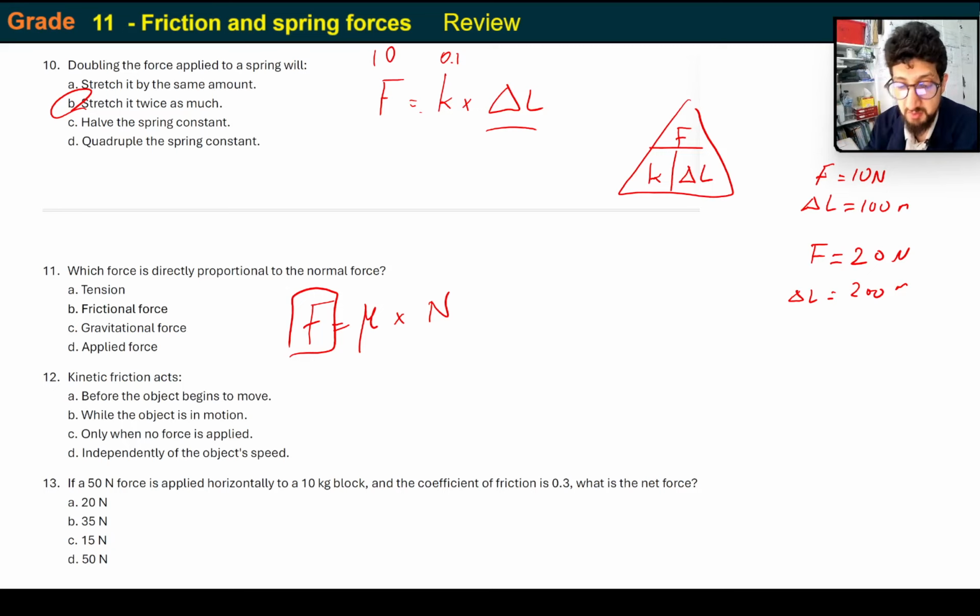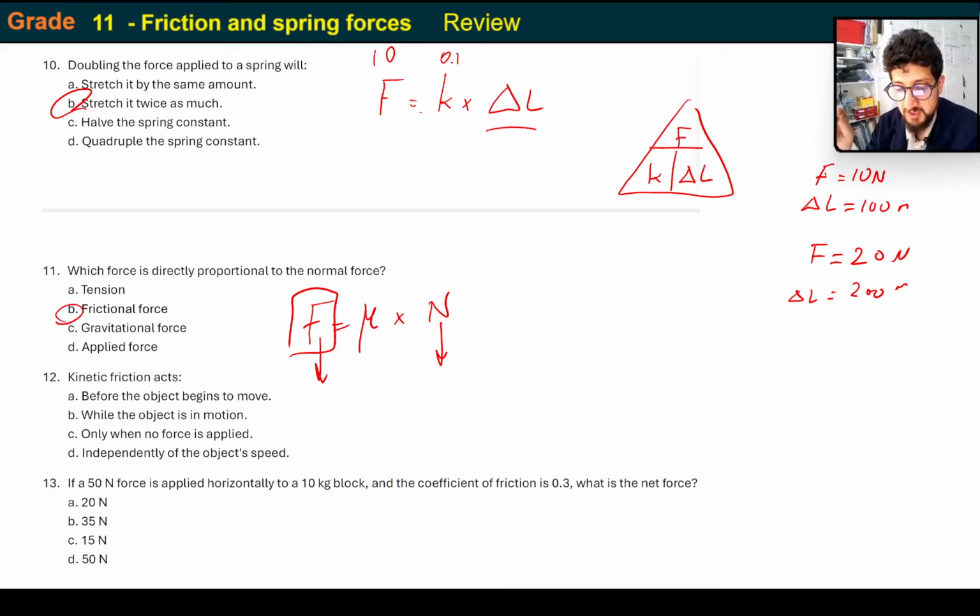So if you increase the normal force, you increase the frictional force. But it's not the gravitational force. The gravitational force is independent of the normal force. They are the same, but they're not proportional to each other. What's proportional to each other is the frictional force. As this increases, this will increase, and as this decreases, this will also decrease. So the answer is in fact B, the frictional force.